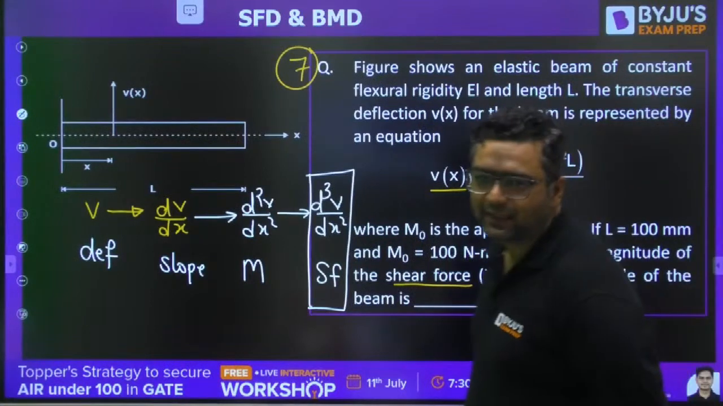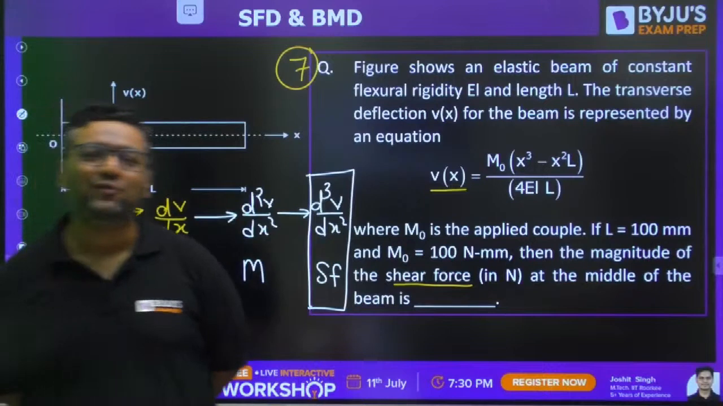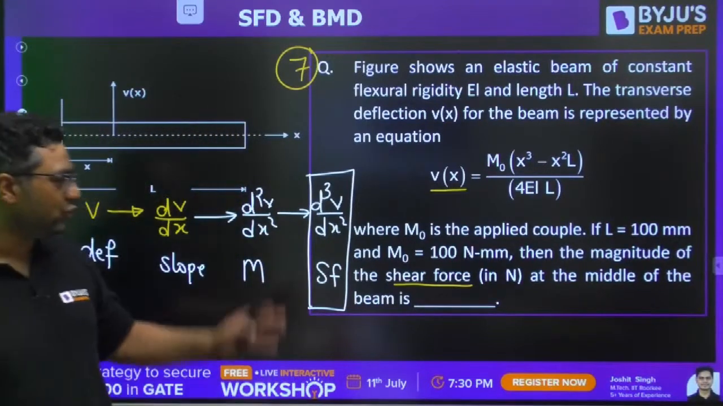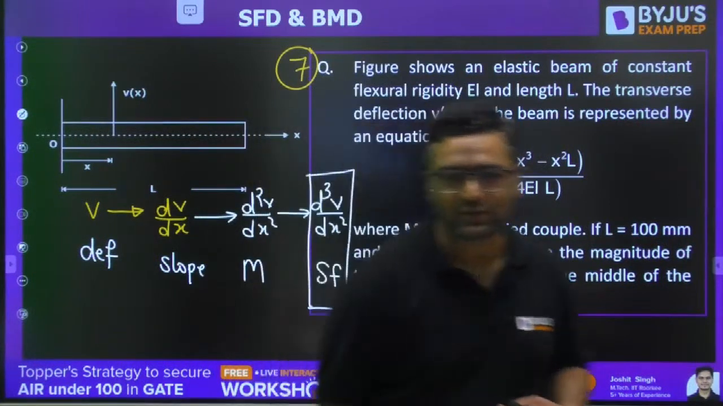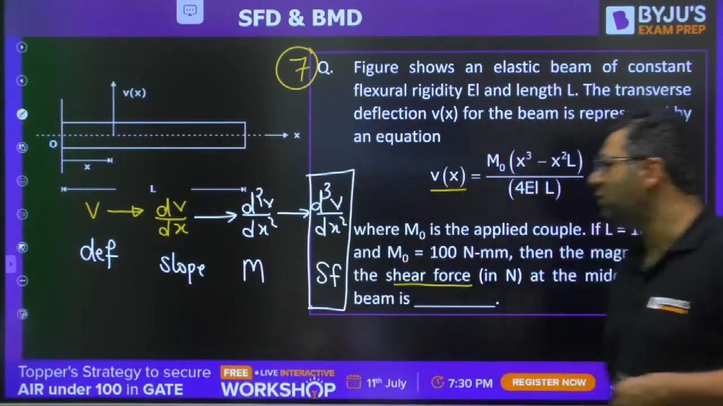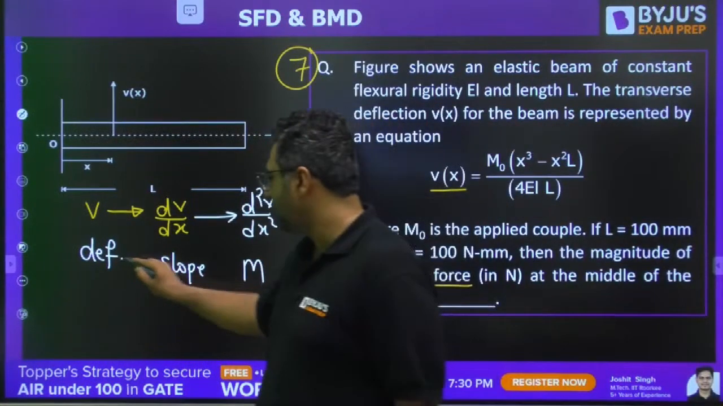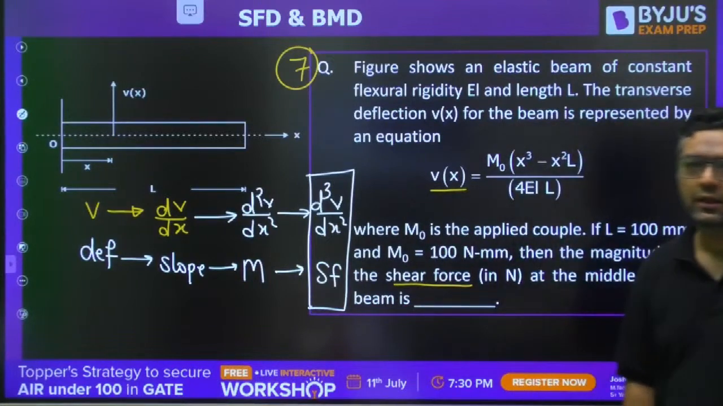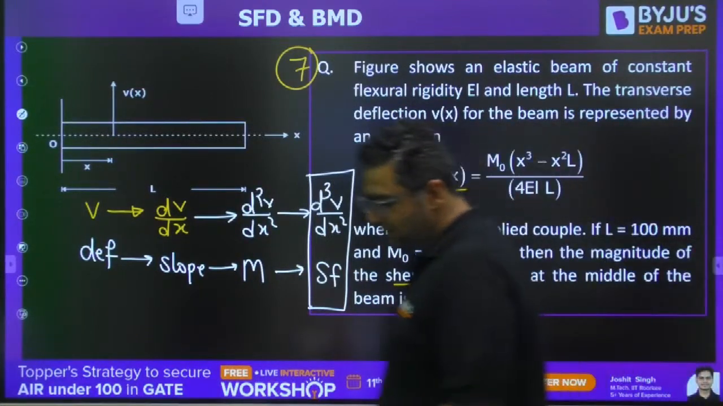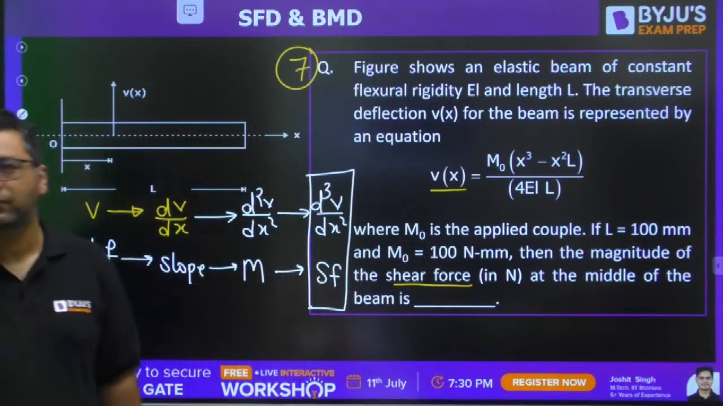No. There is no Castigliano equation used here. Castigliano equation is part of the deflection chapter. This is a question from SFD BMD. This is not a question of slope and deflection. So you just need to go for this relation: deflection to slope, slope to bending moment, bending moment to shear force. Castigliano theorem is already taken by Abhinav sir in this series.